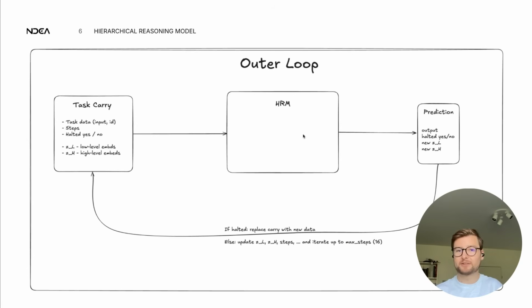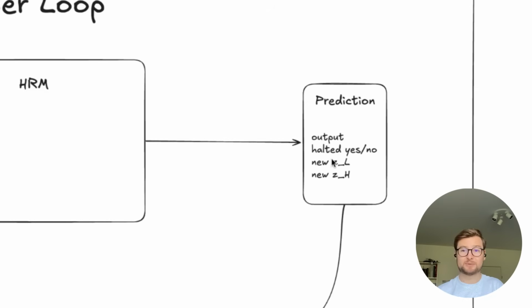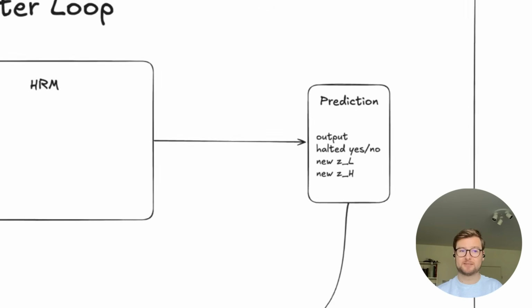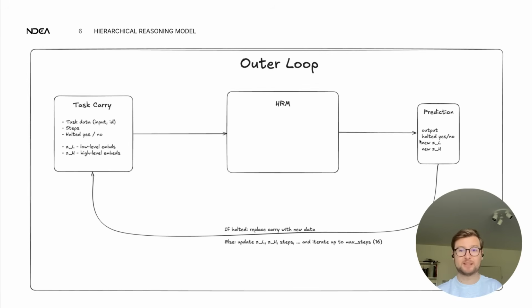You feed all of this to your HRM model, and on a very high level, it does something with it. What it predicts is an output for this input. So input-output pairs. It gets the input, and it predicts the output from the input and this ID. It also predicts whether or not it's done, so halted yes or no, as well as an update to these L and H embeddings. So these are fed in, and they also come out in a refined version.